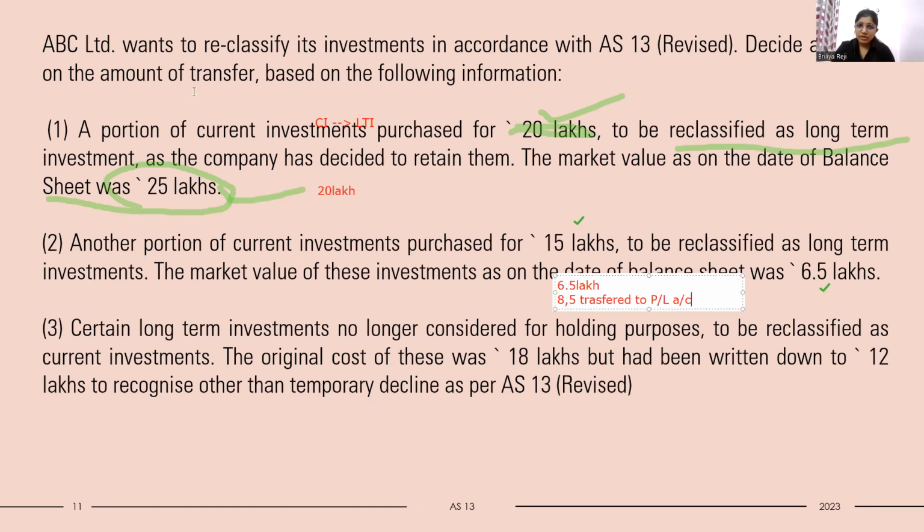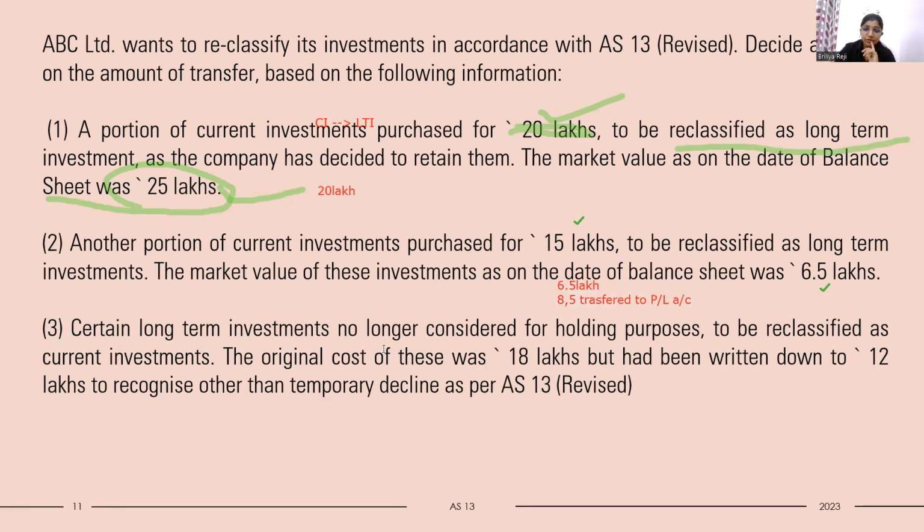But in the above case, that is in the previous question, we do not transfer such an amount to the profit and loss account. Why? Because there is no difference. We are valuing it at cost only, not at fair market value. That means there is no difference between the amounts, because the fair market value is greater than cost, and the difference only arises when fair market value is lower than the cost.